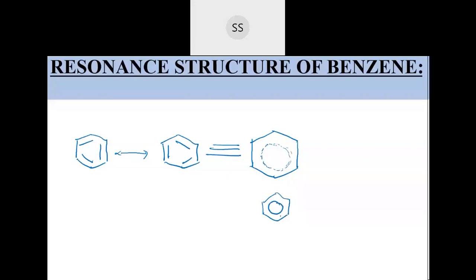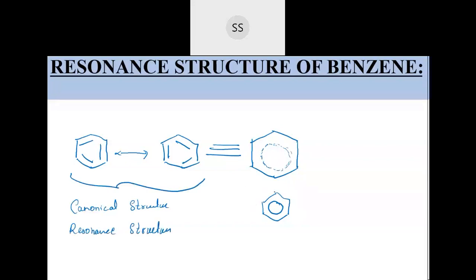So this is how the structures are, and these structures are called canonical structures, or also called resonance structures.